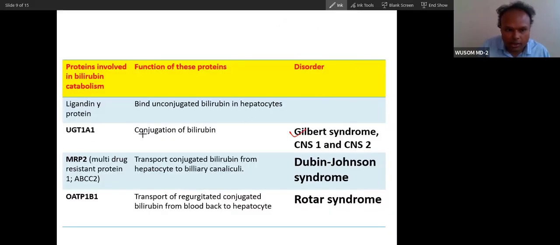Remember these are very important things. Gilbert syndrome, Crigler-Najjar syndrome 1 and 2 are all three disorders because of only one protein. It depends on the level of deficiency. If there is 90% deficiency, it will cause Crigler-Najjar syndrome 1. If there is 80% deficiency, it will cause type 2. If there is 70% deficiency, Gilbert syndrome. So the level of deficiency defines these disorders. We will talk about these disorders in detail. Dubin-Johnson syndrome is because of MRP2 protein. OATP1B1 deficiency will cause Rotor syndrome. So remember these proteins and these disorders. These are congenital jaundice.